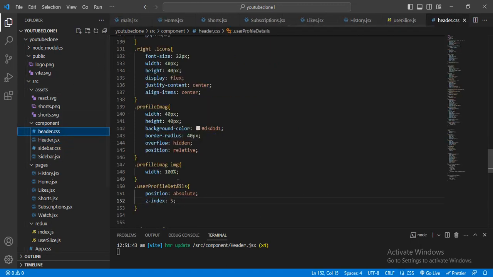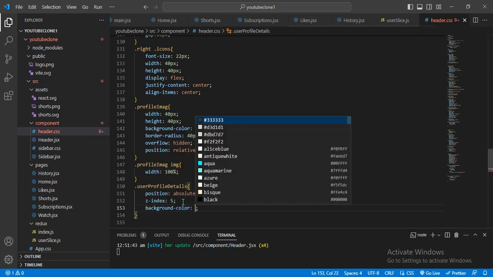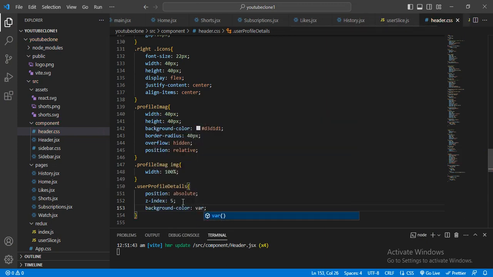Here I will first of all give the background color, and this will be white. Check. Okay, and after that here I will give the box shadow, 5 pixel, 5 pixel, 10 pixel, and RGBA, and here I will give this 5 pixel.